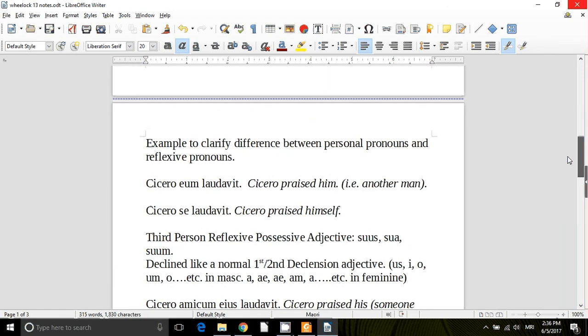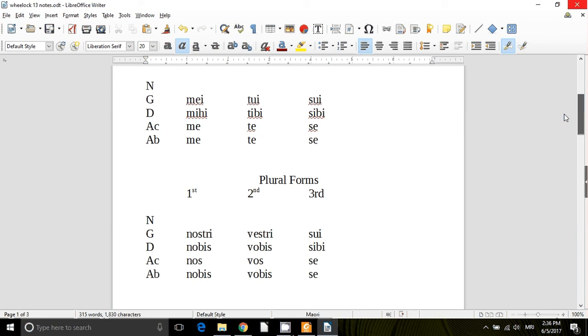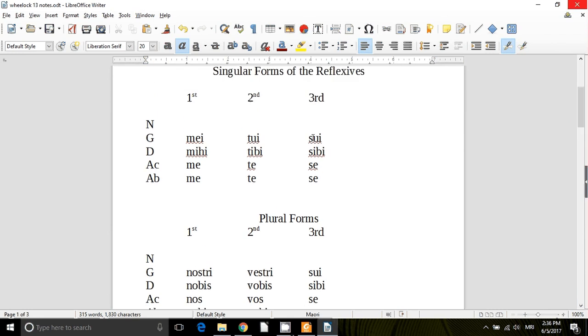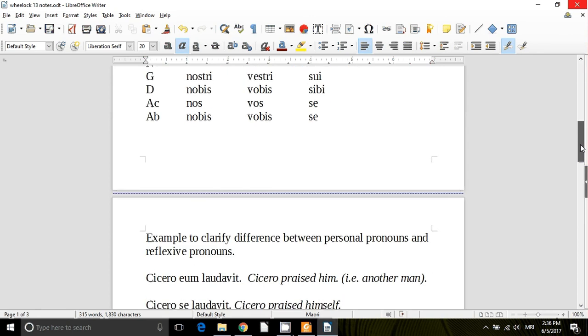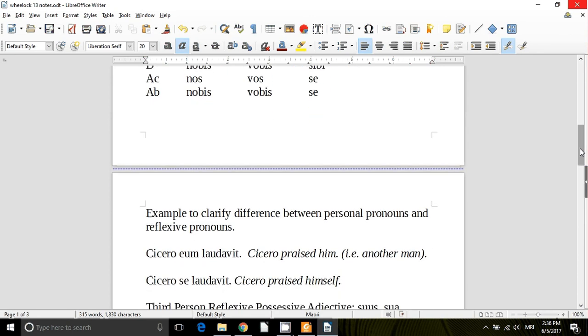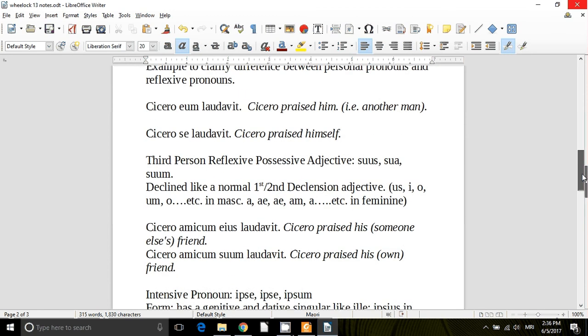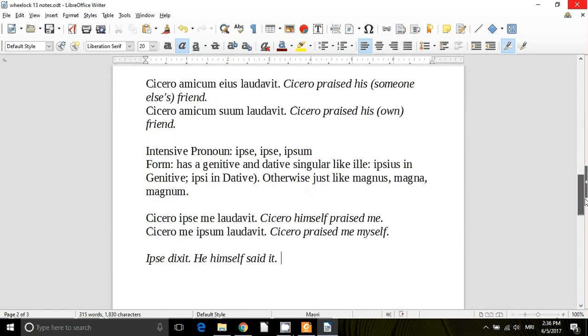So lots of forms. Sort of. The only really new forms are the sui, sibi, se, and the forms of ipse. But really just some new usages. So look over the examples on pages 106 and 107. Spend some time with those as you make what flashcards you need.